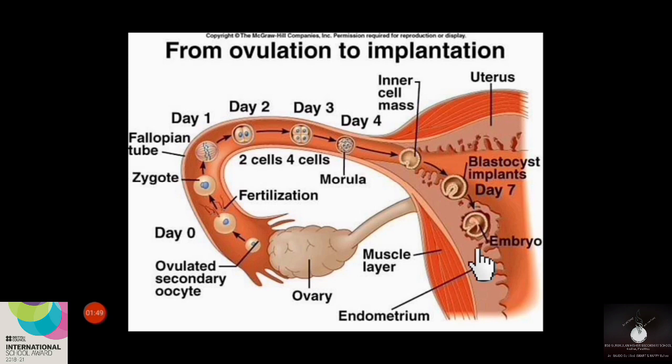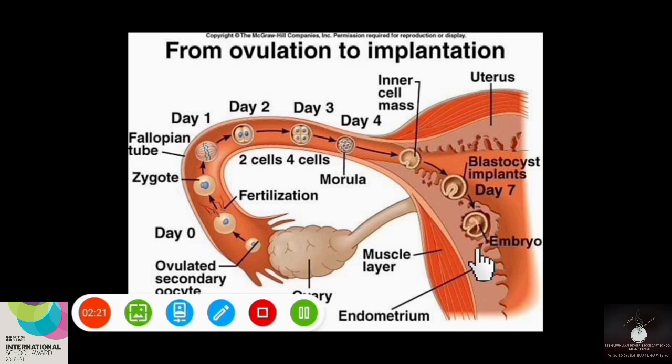In addition to the functions which I mentioned earlier, the placenta has certain other functions also. That is, it acts as an endocrine tissue by secreting certain hormones like human chorionic gonadotropin or HCG, human placental lactogen or HPL, estrogen, progesterone, etc. These hormones have a major role in maintaining the pregnancy without any problem.